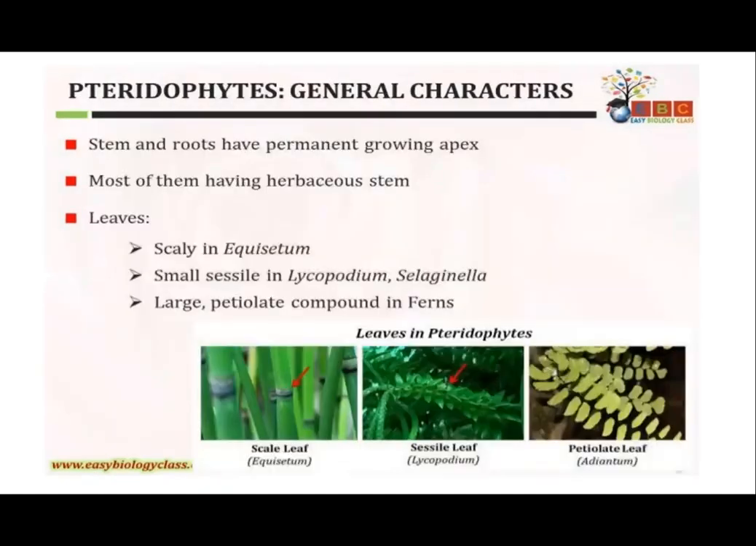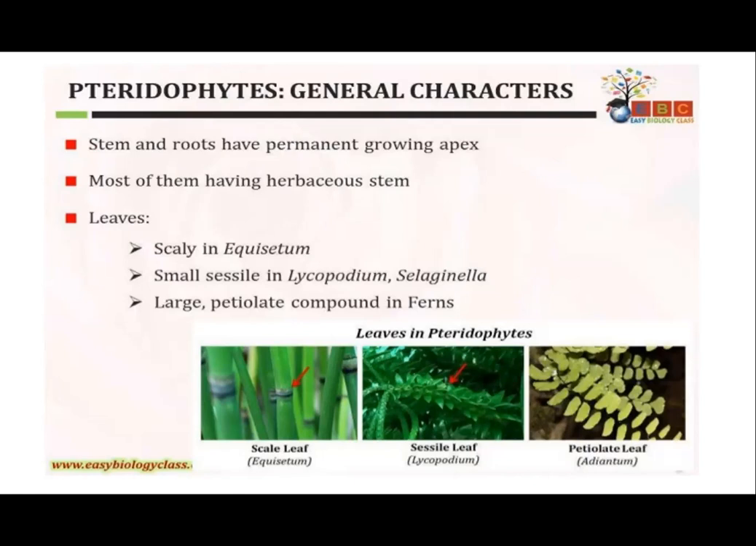Now, when we talk about the structure of the sporophytic plant body, the majority of the plants have a herbaceous stem. The stem does not acquire any woody nature. It is somewhat soft, or herbaceous. Mostly the roots and the stem tips have the growing apex or meristematic tissues for growth by the apical nature.